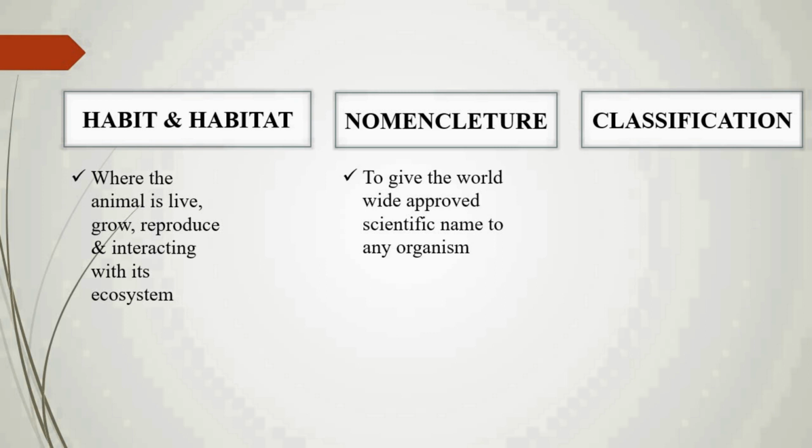To give a worldwide approved scientific name to any organism, it is collectively called nomenclature. The International Code for Botanical Nomenclature gives the botanical name, and the International Code for Zoological Nomenclature gives the zoological name.